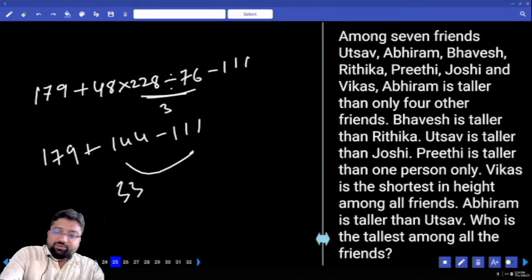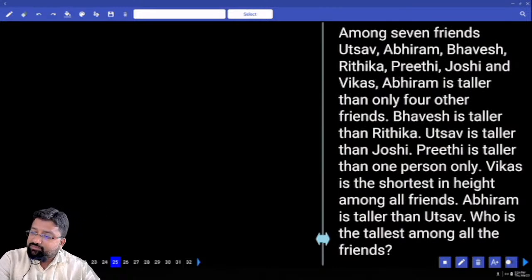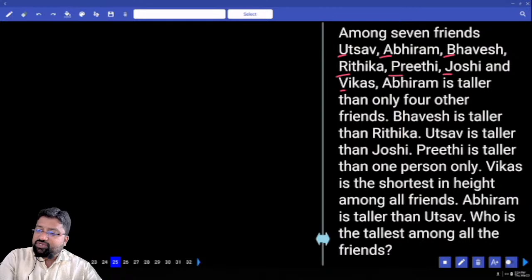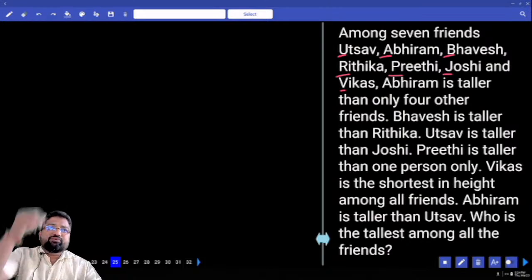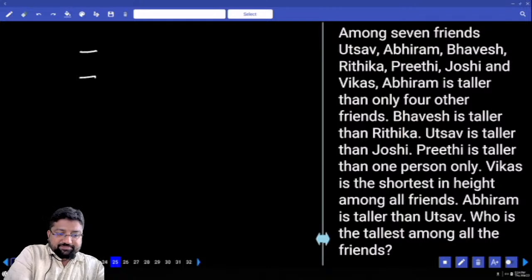Now you have 7 friends: Utsav, Abhiram, Bhavesh, Ritika, Preeti, Joshi, and Vikas. How many? 7 friends. Now look at the first letters of these names. Are they all different or do we have any repeated letter here? There's no repeating letter, right? 7 people. Done. So I'll go with the first letter instead of writing the whole name. He says the total number of persons is 7.